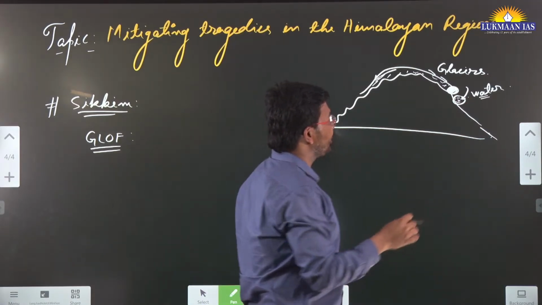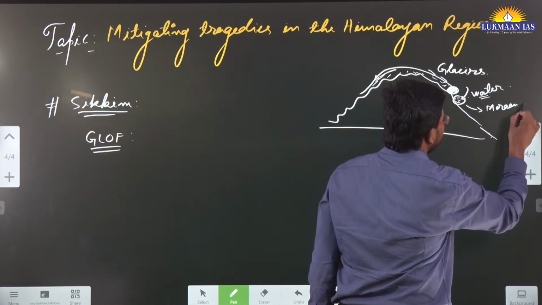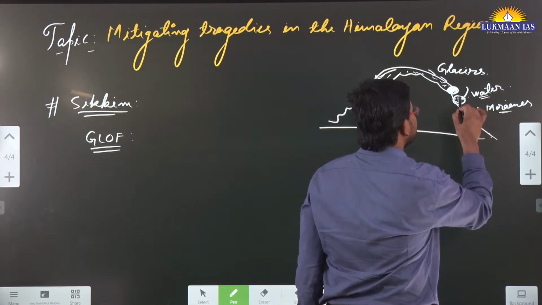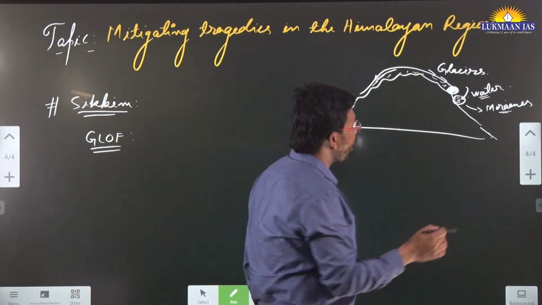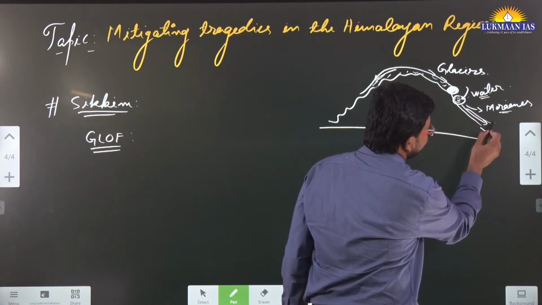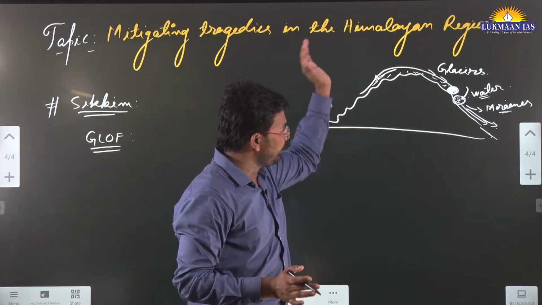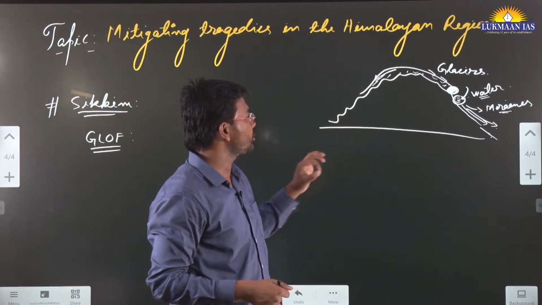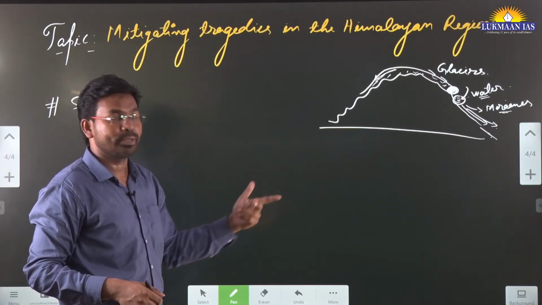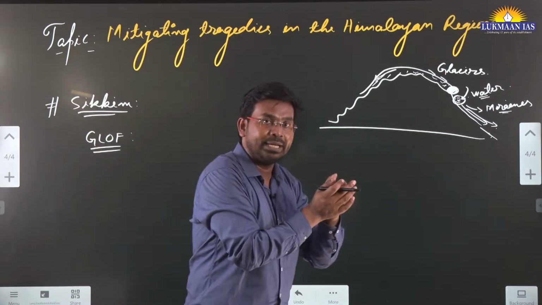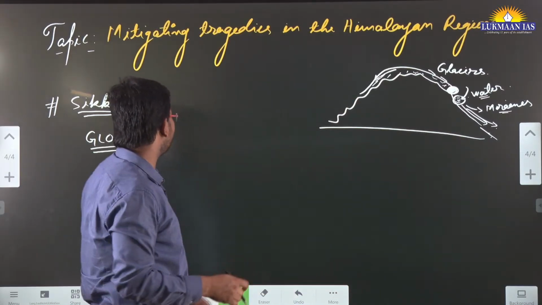This lake is surrounded by something which is known as moraines. Okay, they are surrounded by moraines. So the thing is, this lake sometimes breaks the boundaries, and all of a sudden all the water that was confined within the boundary of the lake may come down the slope. So that is known as glacial lake outburst flood. This lake all of a sudden outbursts, and it leads to a flood kind of situation.